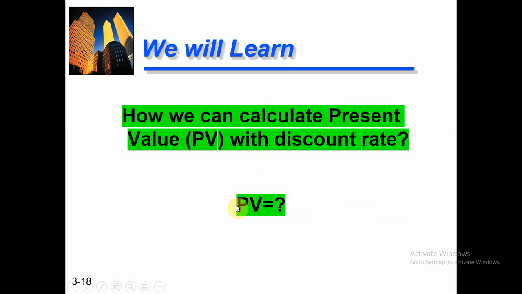In the previous technique, we found the future value of the investment we make today. Now we will learn how to convert the future value of a project into present value.